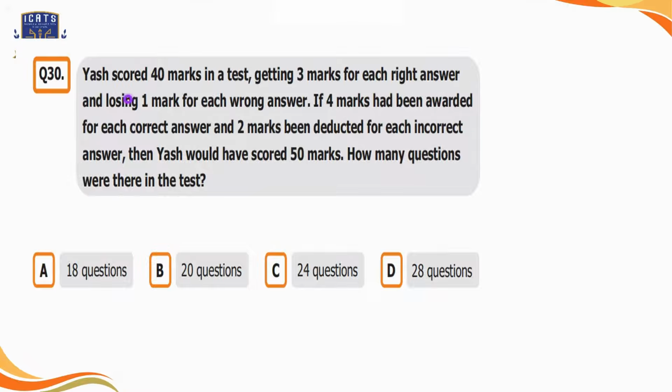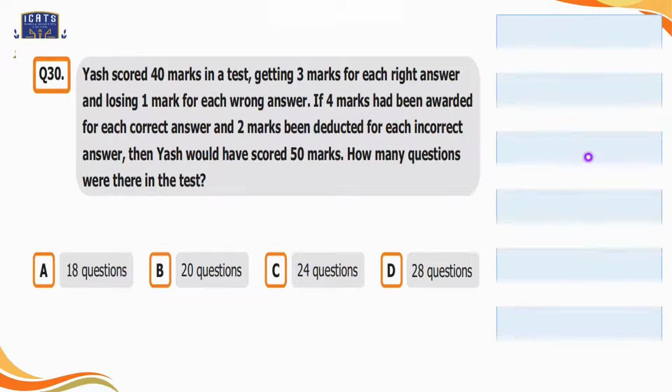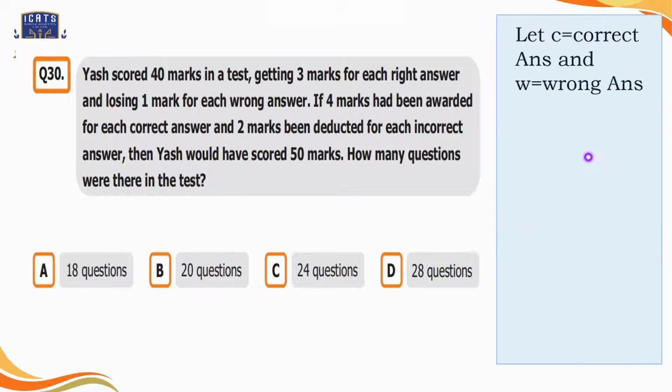Question number 30. Yash scored 40 marks in a test, getting 3 marks for each right answer and losing 1 mark for each wrong answer. If 4 marks had been awarded for each correct answer and 2 marks been deducted for each incorrect answer, then Yash would have scored 50 marks. How many questions were there in the test? Option A is 18 questions, option B is 20 questions, option C is 24 questions, and option D is 28 questions. So let c represent the correct answers and w represent the wrong answers.